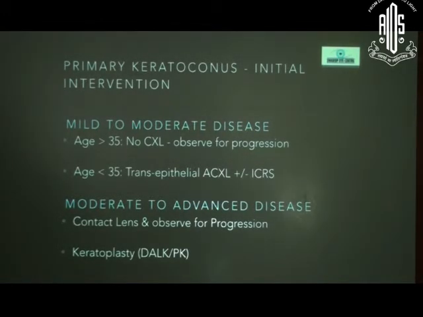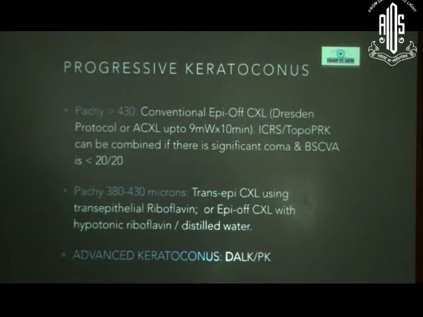If it's a younger patient, less than 35, you can go ahead and do a primary cross-linking, do a transepithelial cross-linking, and if you think that the patient is a candidate for intracorneal ring segment, go ahead and put that in as well. Moderate or advanced disease, you can't cross-link them, so contact lenses and observe the progression, and if it's really bad, think about a keratoplasty, preferably a deep lamellar procedure.